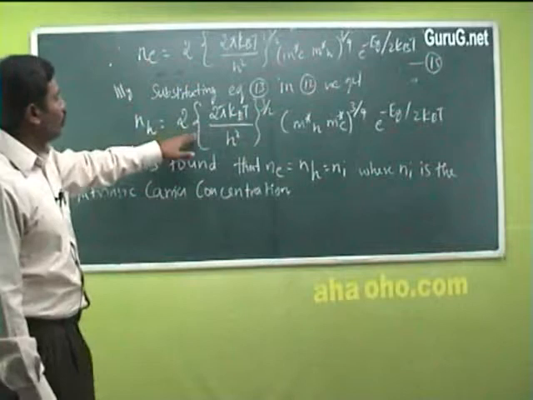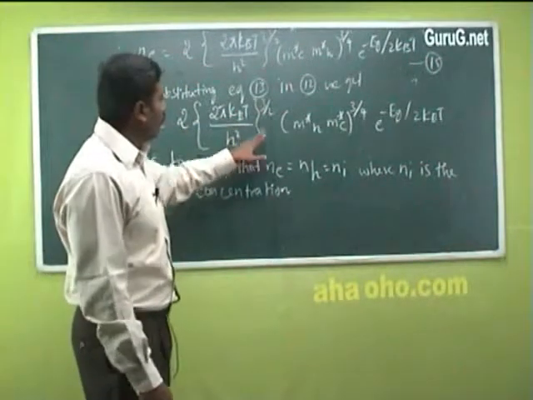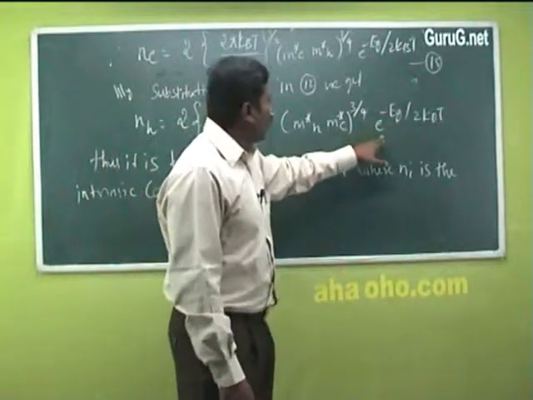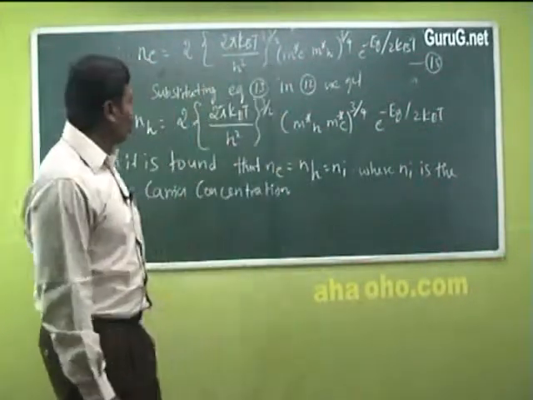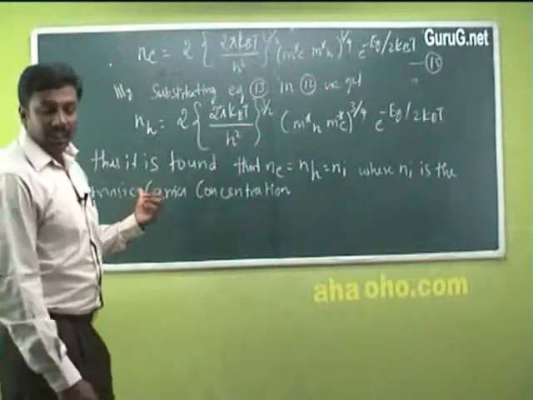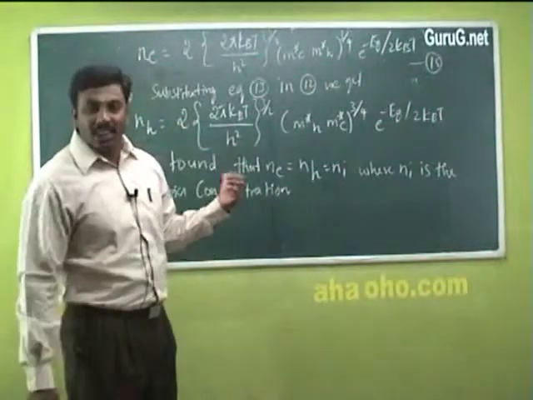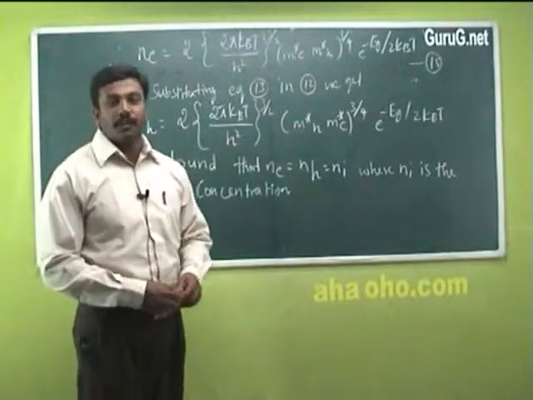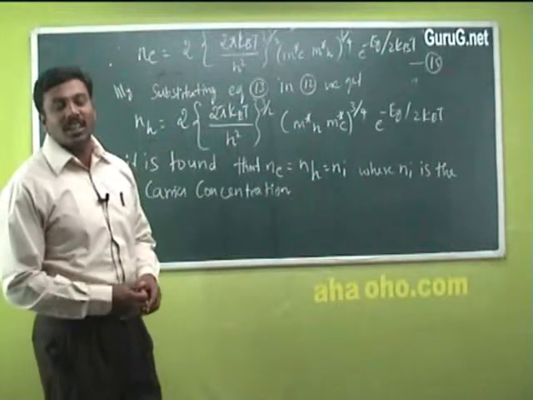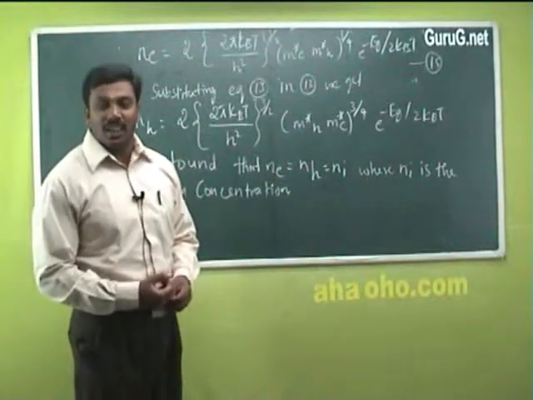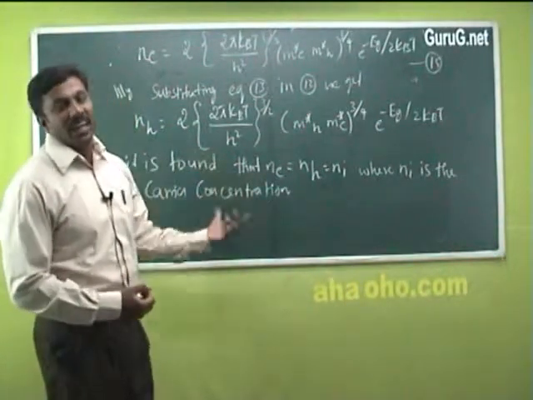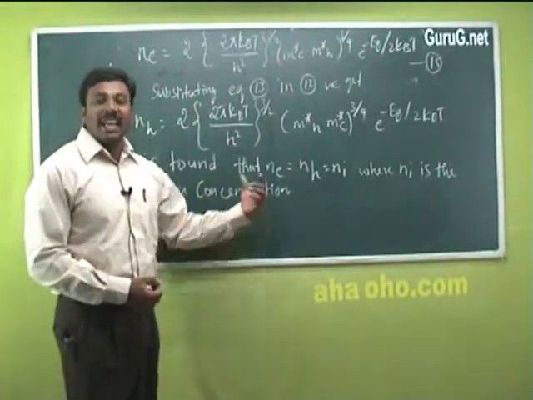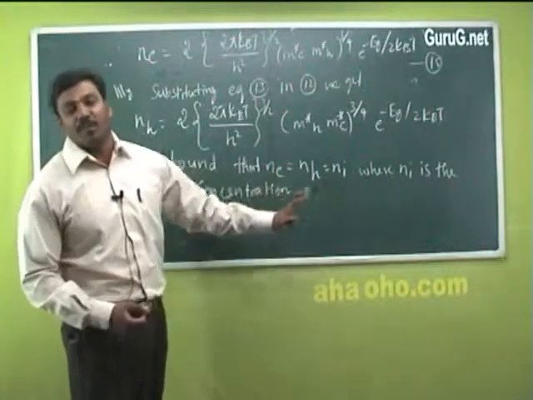N of h is equal to 2 into (2 pi kbT divided by h square) whole power 3 by 2 into (m star h into m star e) whole power 3 by 4 e power minus Eg divided by 2kbT. So thus it is found that in case of an intrinsic semiconductor, the carrier concentration, that is the density of holes in the valence band and the density of electrons in the conduction band, is equal, and the density of holes and density of electrons increase exponentially with temperature.